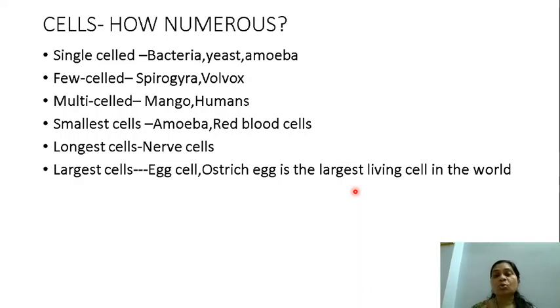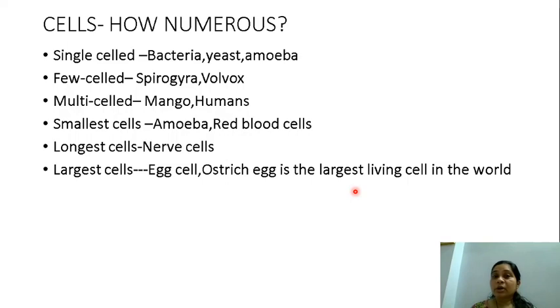The smallest cells are those of the amoeba. As you know, it's made of only one cell. And the red blood cells present in our blood, that is the RBC, are also among the smallest cells. The longest cell is the nerve cell. You know, the nerve cell has to connect various parts of the body to the brain. So it is the longest cell.